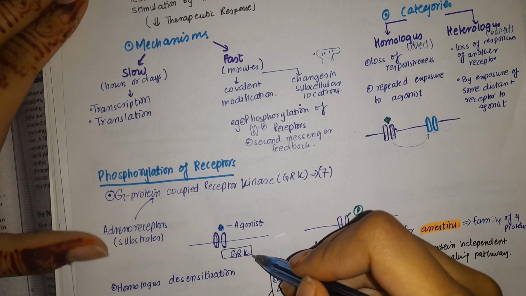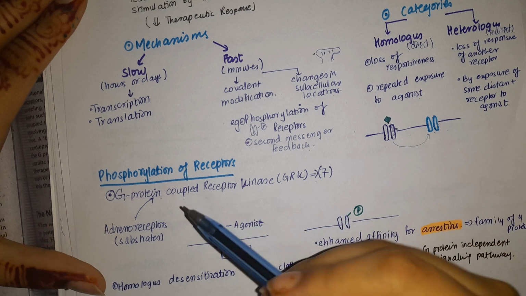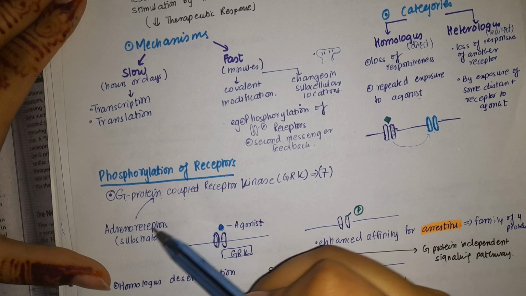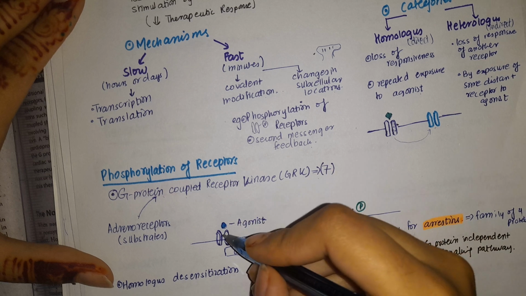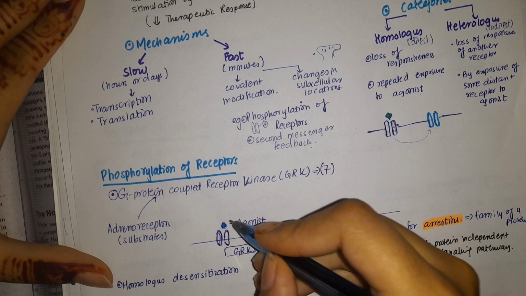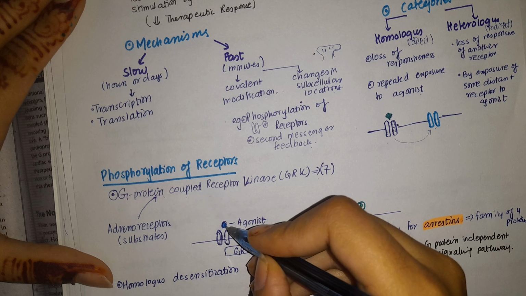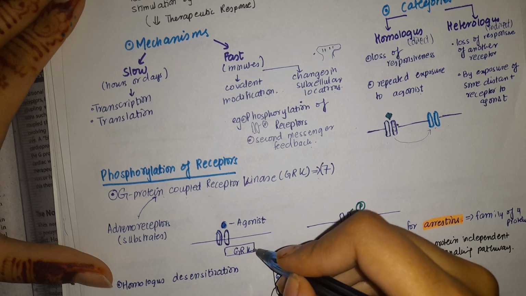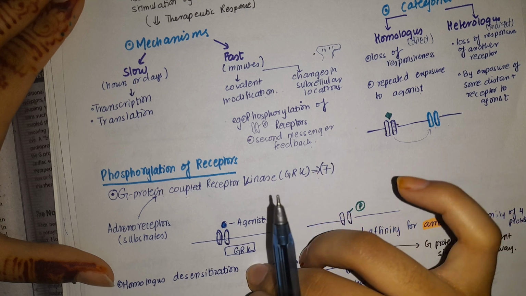So it is going to exert its function by this G protein coupled receptor kinase, and adrenoreceptors provide substrate for this kinase. So this is the receptor and the agonist is the substrate, and this substrate to the G protein coupled receptor kinase is provided by this adrenoreceptor. So this is the whole mechanism.